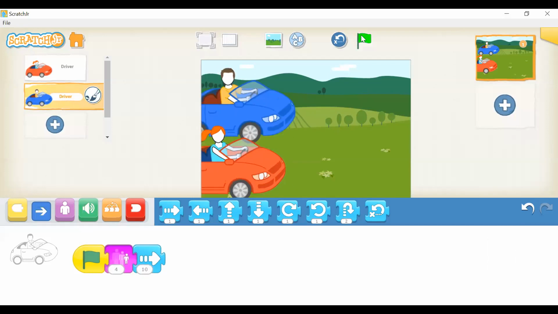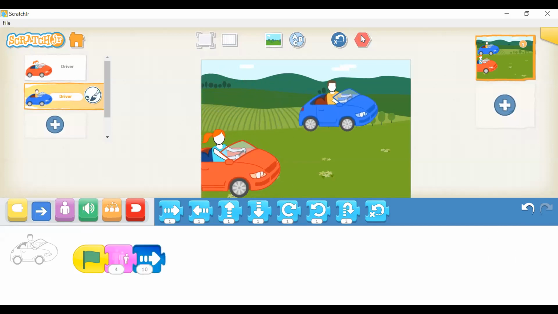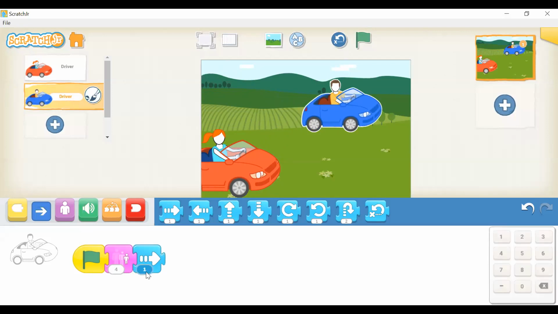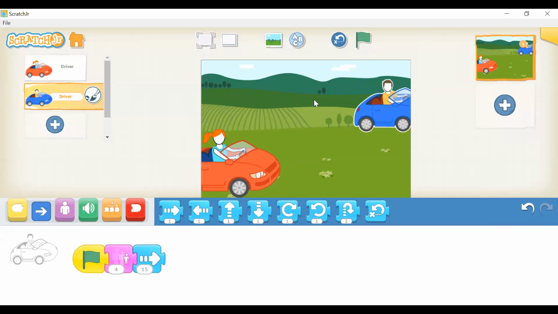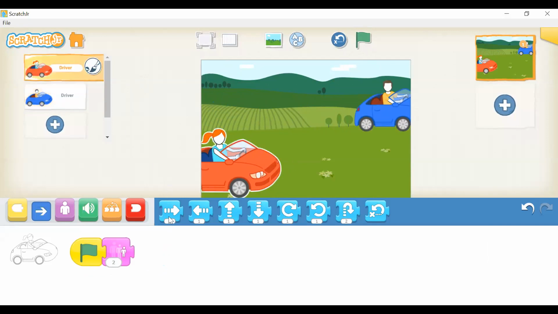Now press run and see if it works. That's still a little too close. Let's try 15. It's perfect. Let's do the same amount for the red car.